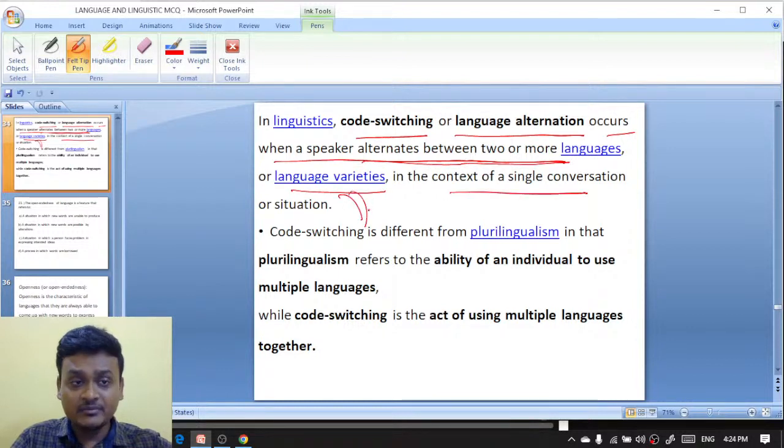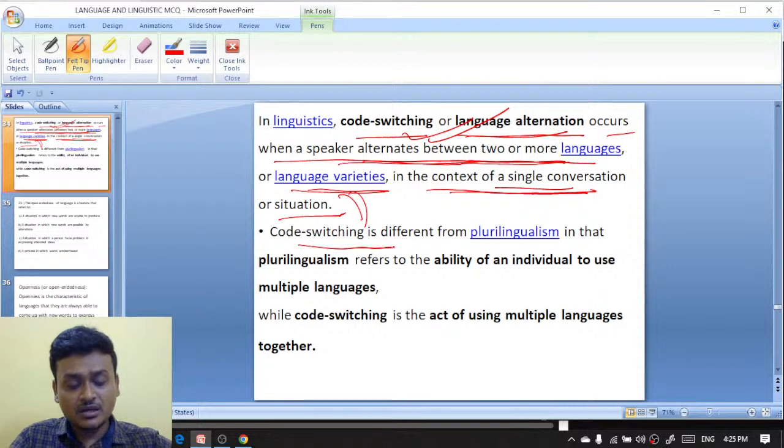So here I am guiding you, I am teaching you, I have made some questions on linguistics and I am teaching you here. So I am using sometimes Hindi, sometimes English. So that is language alternation: when a speaker alternates between two or more languages or language varieties in the context of a single conversation or situation. So that is code switching.